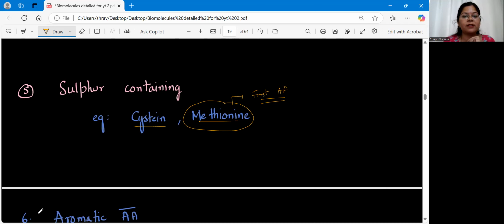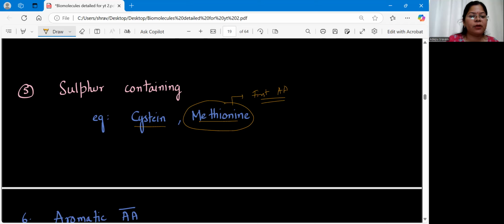Then neutral amino acids will be valine, then glycine, alanine, and serine. Then if you talk about the basic amino acids, we have Los Angeles, lysine and arginine, and for acidic amino acids you can remember aspartic acid, glutamic acid. Aspartic acid is also called aspartate, glutamic acid is also called glutamate.